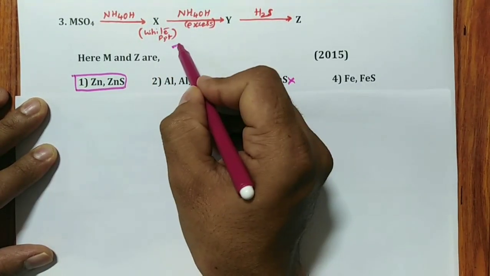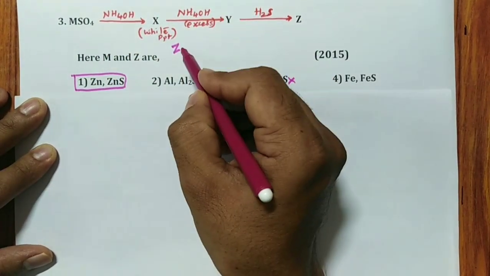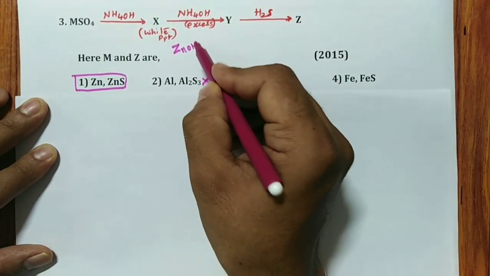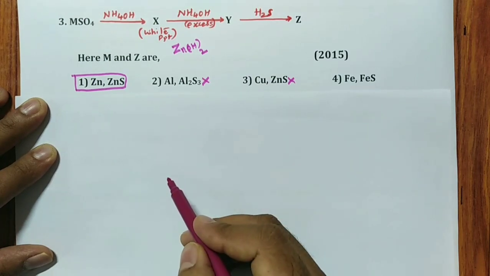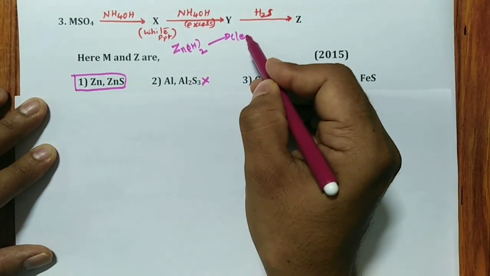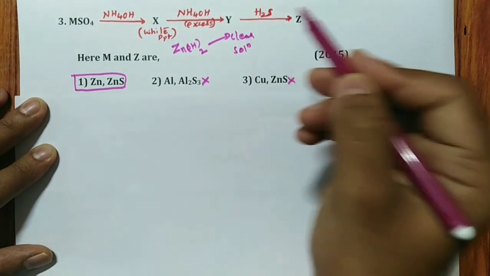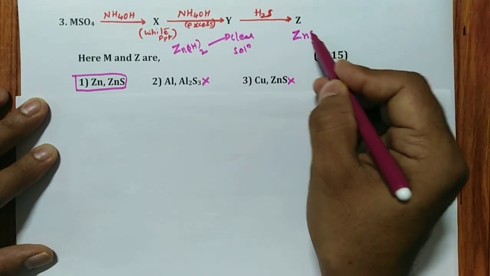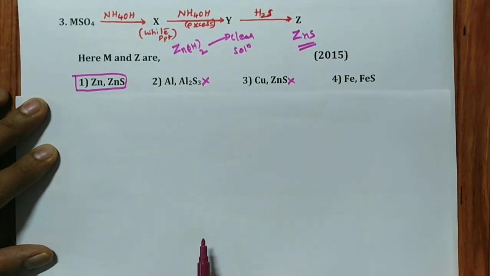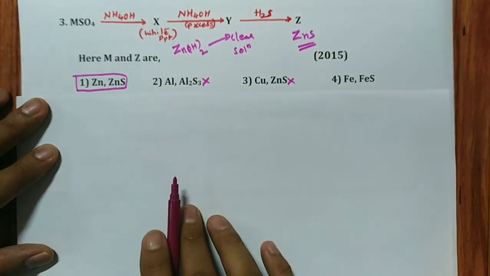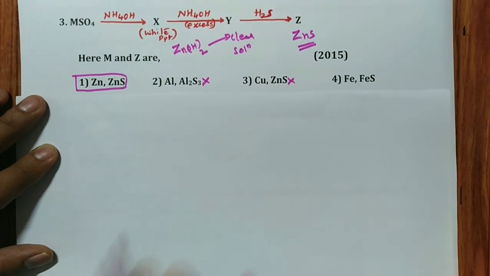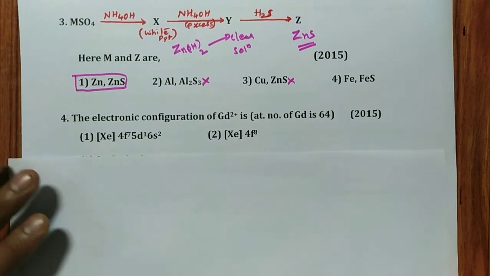So X should be ZnSO4 reacting with NH4OH to form Zn(OH)2. With excess it will be a clear solution, remember, and Z should be ZnS. Very important, when such a question is given, remember. So this is the answer, right? Very important point.